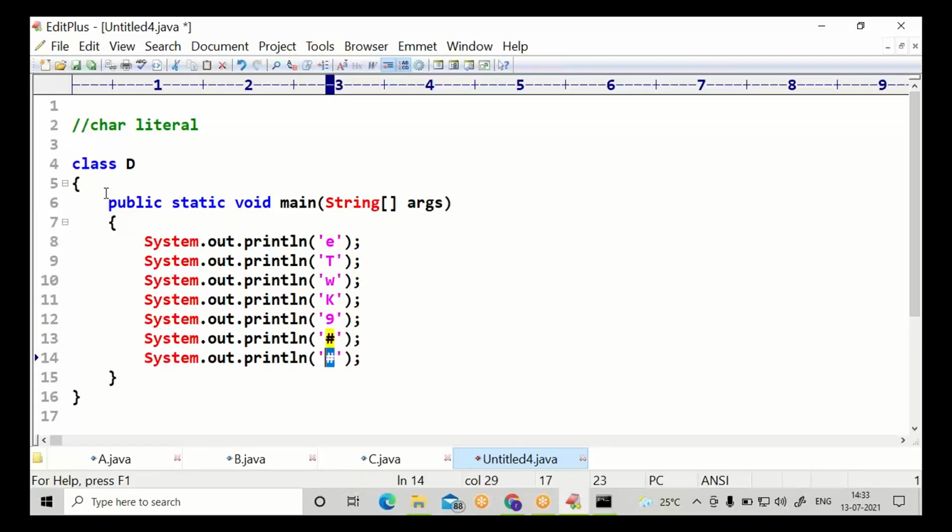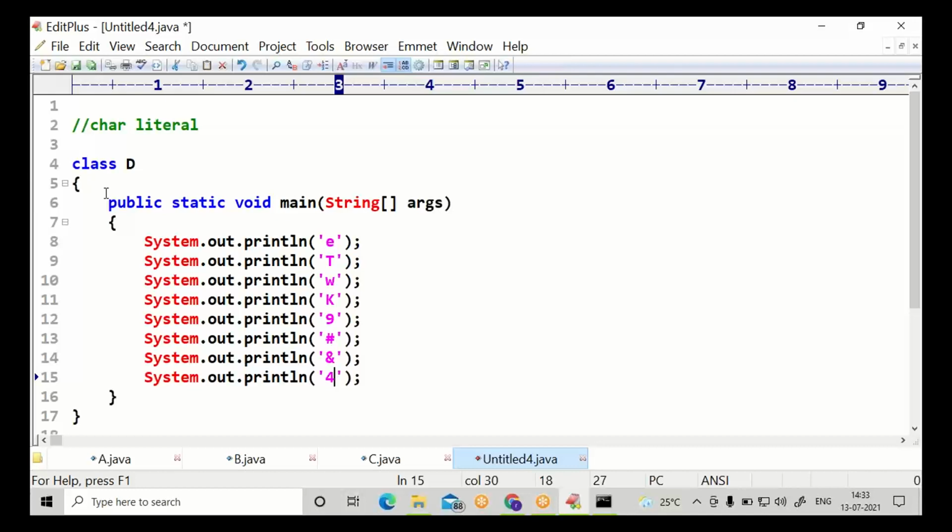Through Control J, I am able to reproduce any character from a keyboard. Whatever character you are sending from the keyboard, all these characters should be under single quote. One character under single quote is treated as a char value.